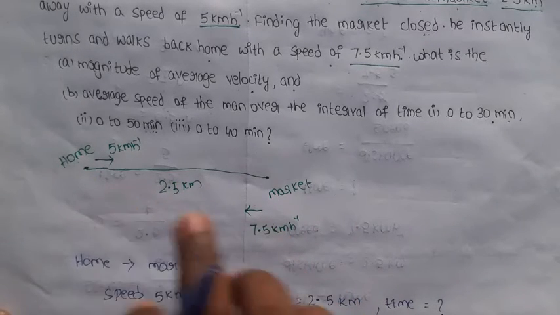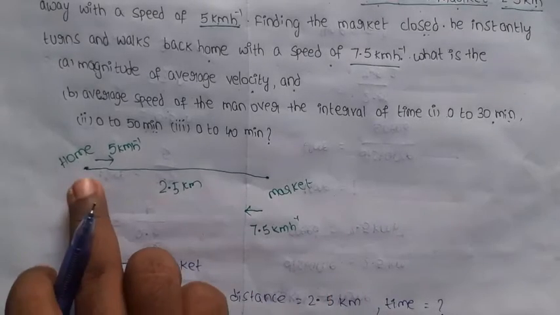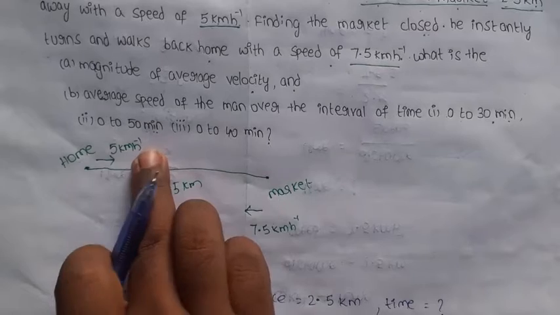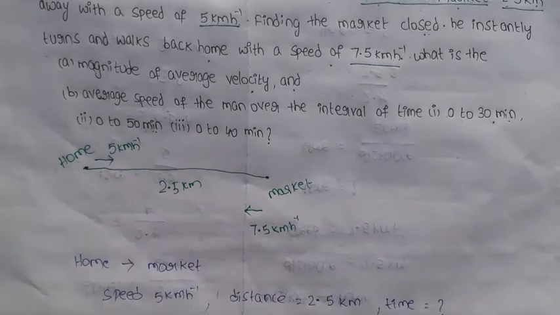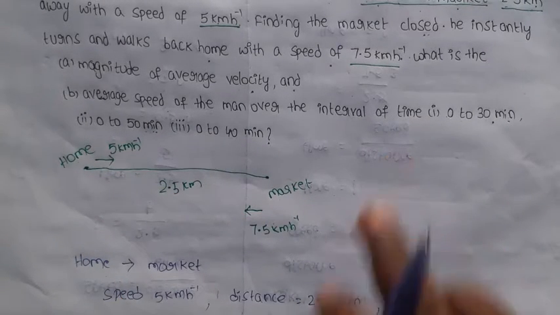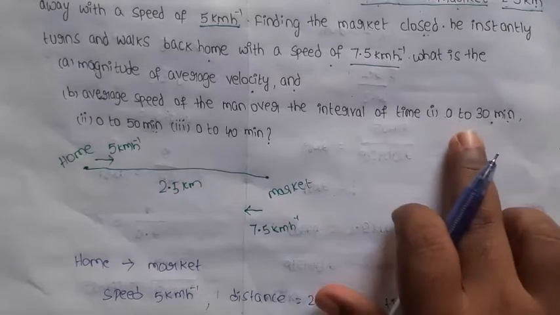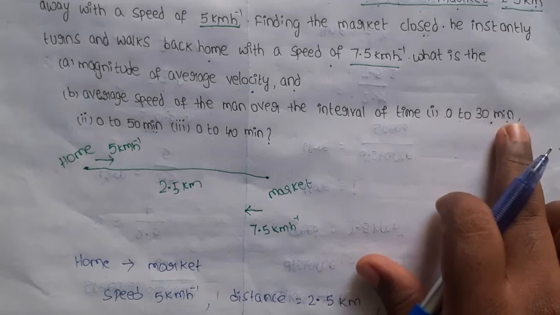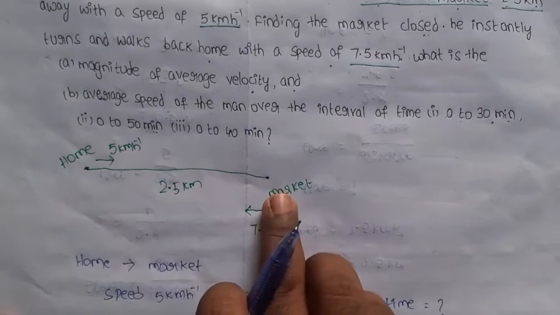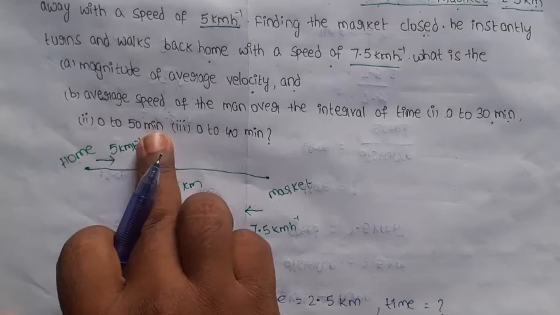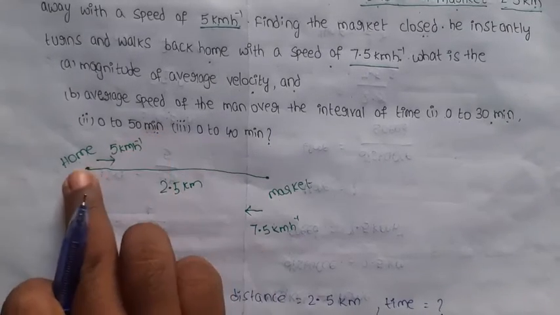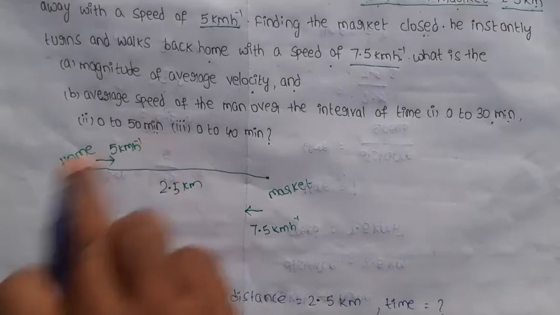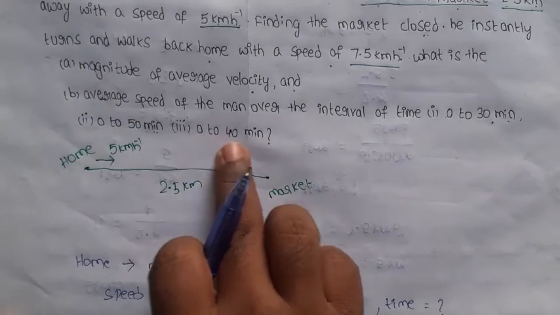If the person travels from home to market and market to home, the total time is 30 plus 20, which is 50 minutes. Now observe the question. 0 to 30 minutes is the first time interval, and 30 minutes is the time from home to market. Next, 0 to 50 minutes is the total time from home to market and market to home. So what about 0 to 40 minutes?